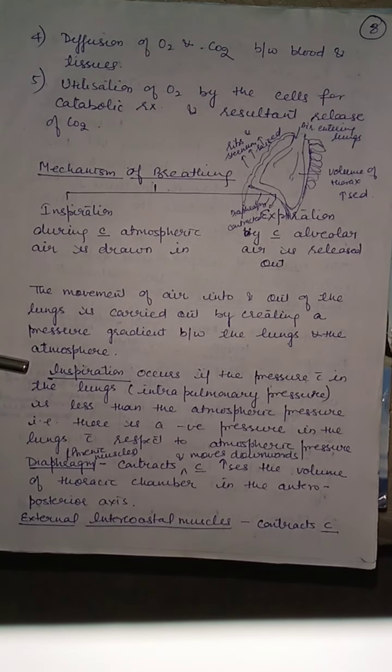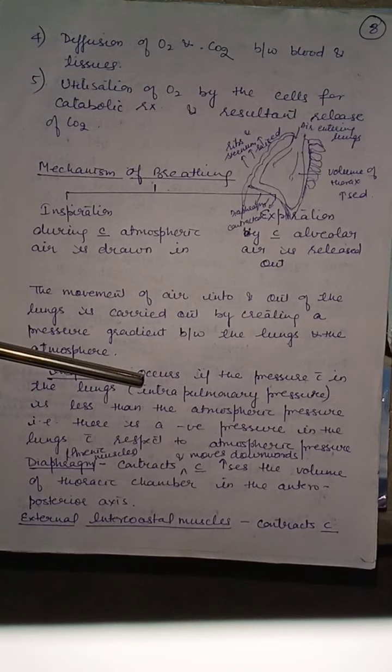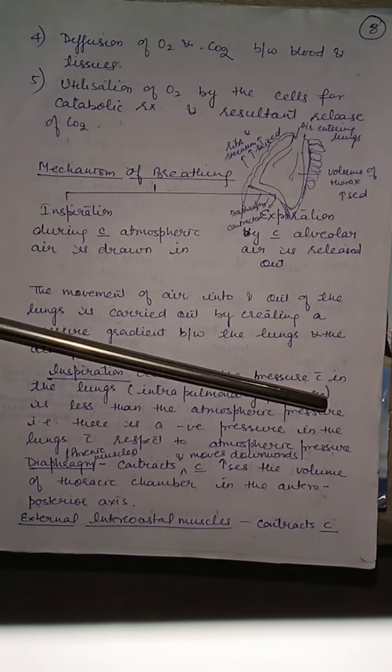First, we'll discuss inspiration. During inspiration, the pressure inside the lungs is very less as compared to atmospheric pressure. So, to lower the pressure inside the lungs, the volume of the lungs or thoracic cavity has to be increased. Inspiration occurs if the pressure within the lungs, that is intrapulmonary pressure, is less than the atmospheric pressure.